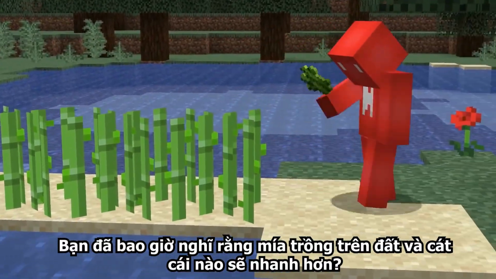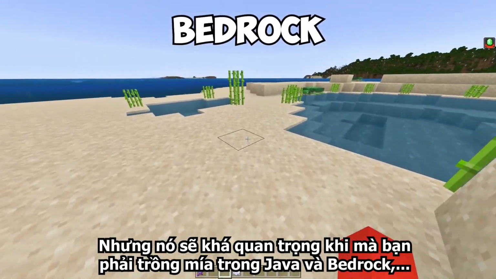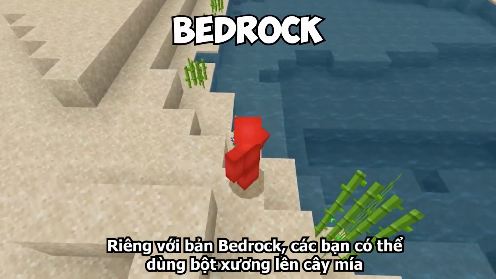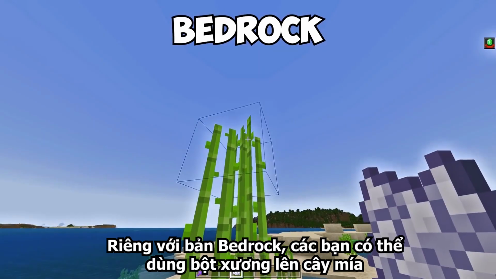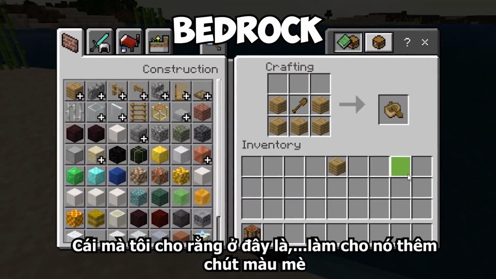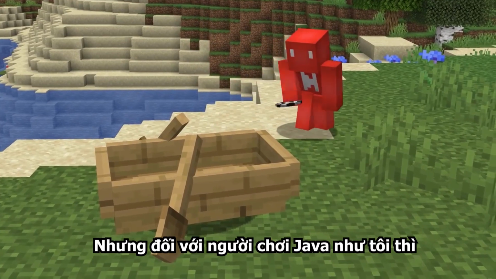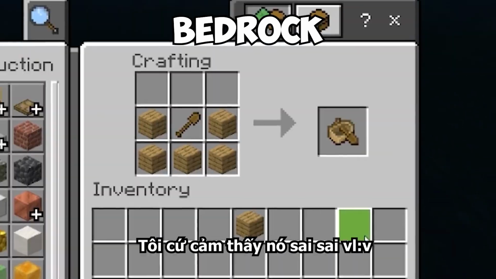Have you ever wondered if sugarcane grows faster on sand or dirt? Well, apparently, it doesn't matter. But it does matter whether you grow it in Bedrock or Java Edition, since in Bedrock only, we can bone meal sugarcane to speed up the growth. Crafting a boat in Bedrock Edition requires using a wooden shovel, which I suppose makes some sense. I mean, what else are you gonna paddle it with? But to a Java player like myself, no matter how long I look at this, it just looks wrong.